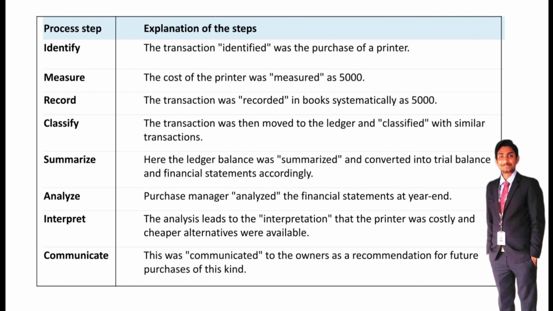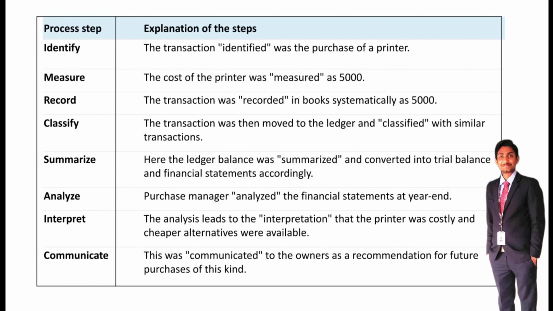That's called measure. And we need to record. The transaction was recorded in the book of accounts systematically. The cost of the printer is 5,000, so we record that the printer was purchased for rupees 5,000. That's called record. And after record, we need to classify the transaction. The transaction was then moved to the ledger and classified with similar transactions, in the ledger books.